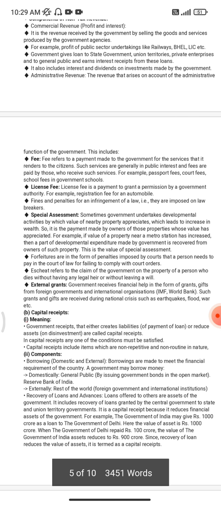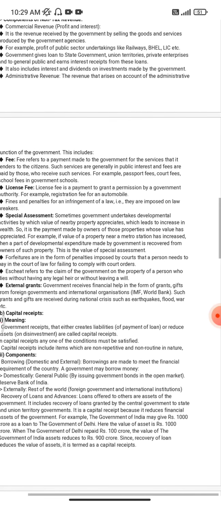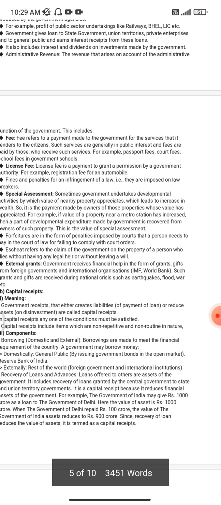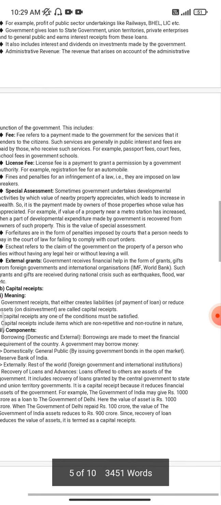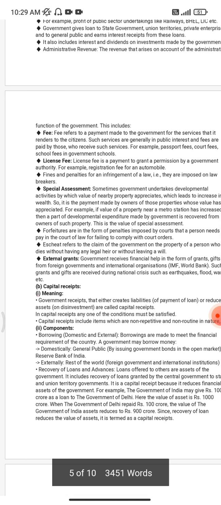Fines and penalties for an infringement of law are imposed on lawbreakers. Like when we break a red light or we don't wear a helmet, a challan is issued. When these kinds of fines are imposed on a person or a citizen, they go directly to the government, and this will come under this head.